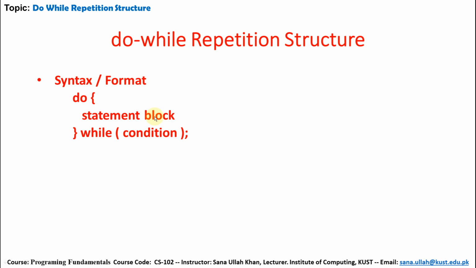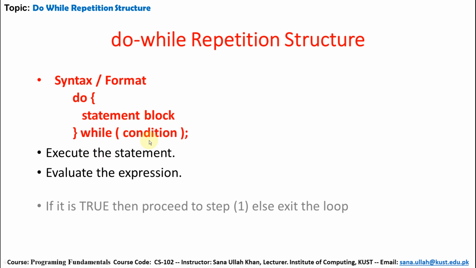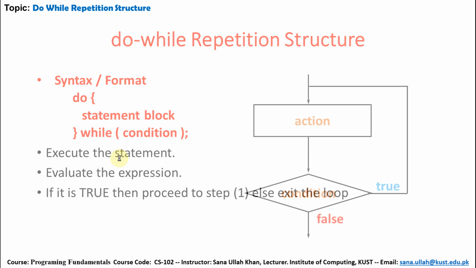If the condition becomes true, then the statement will be executed repeatedly. So, execute the statement, evaluate the expression. If it is true, then go to step 1, meaning execute the statement again, else exit the loop.